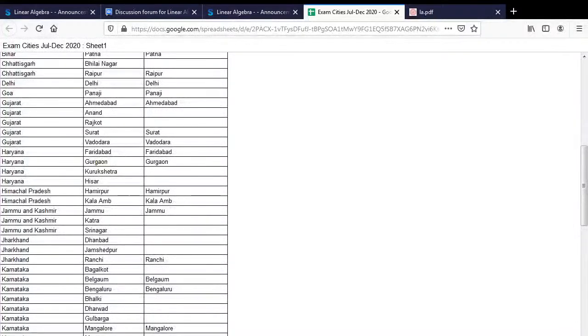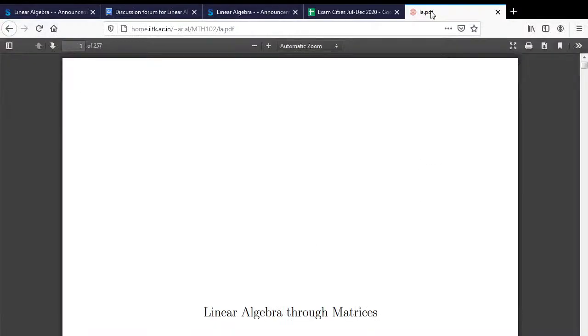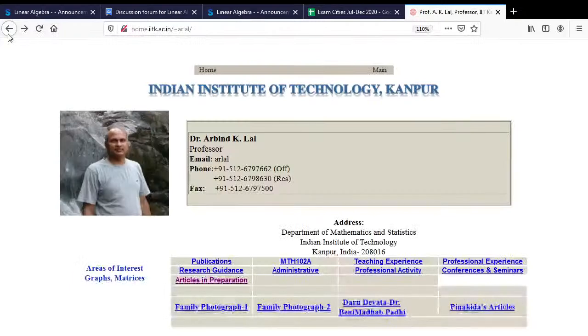So from my point of view, as far as linear algebra is concerned, just look at the following site. Just go to the site. So I'll just show you the site. Alright, look at this site, home.iitk.ac.in/arlal, mth102la.pdf. If you forget it, just search for my name, Arbind K. Lal from IIT-Kanpur. You will get this home screen.